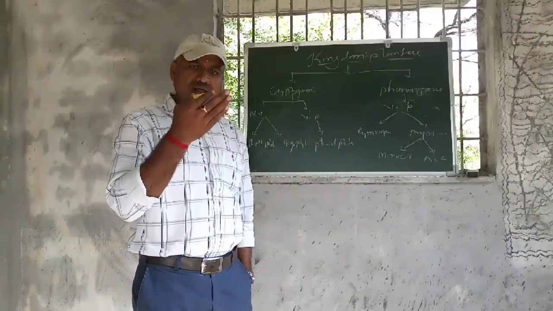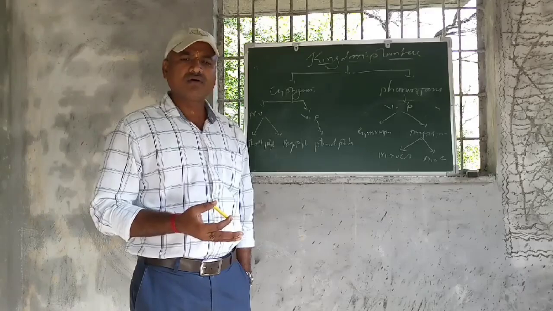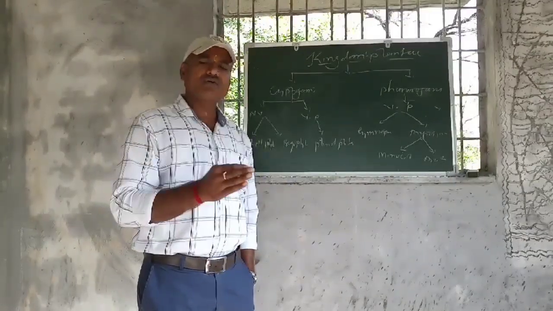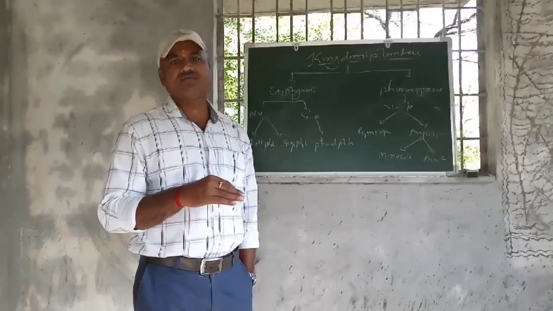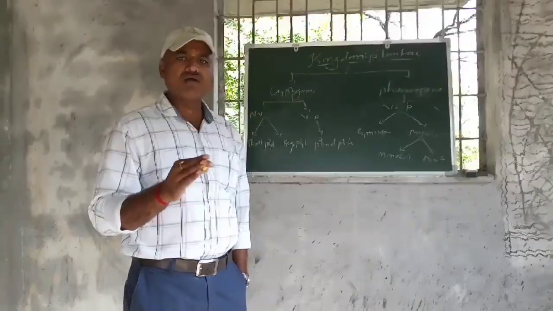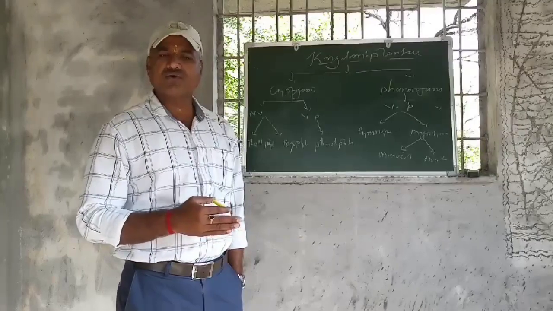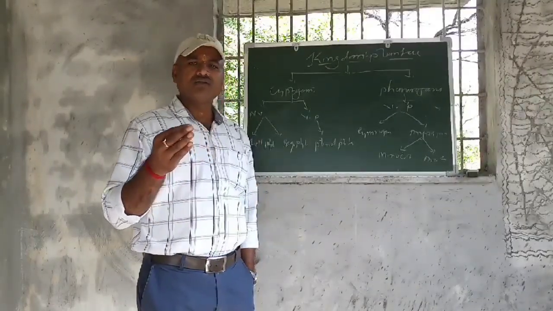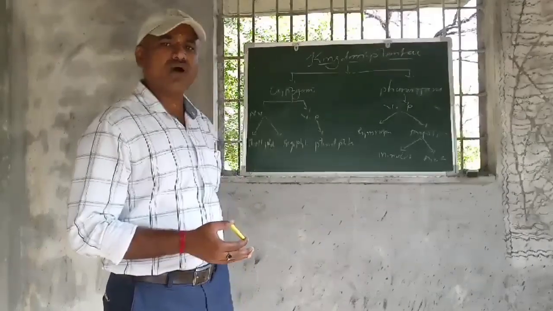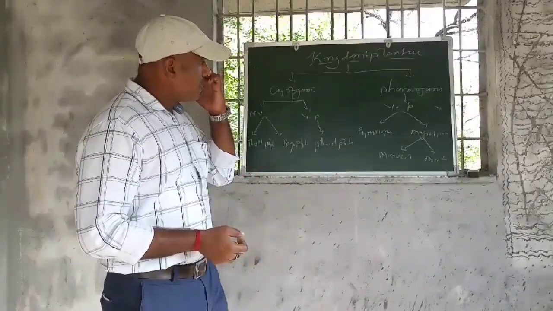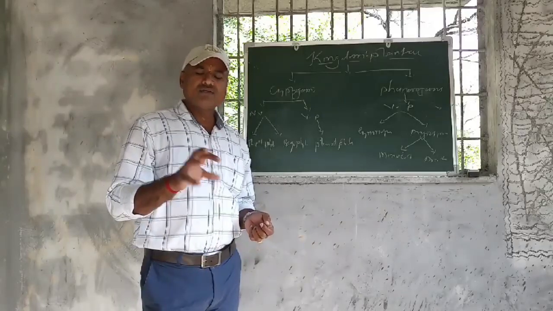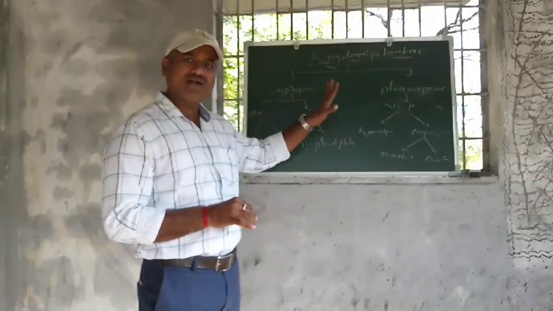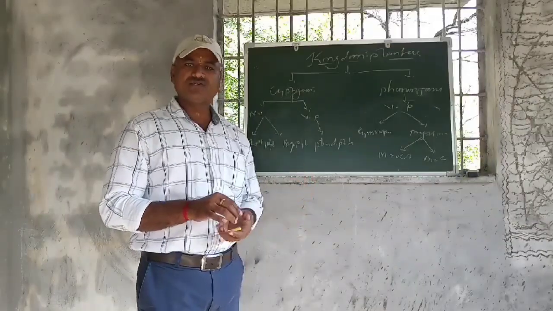And if we see the marking scheme, it is in such a way that the first question will be for 1 mark, the second will also be for 1 mark, the third question will be for 2 marks, the fourth question will be for 3 marks, and the fifth question will be for 5 marks. Now, that is about the marking scheme. I have told you each and everything about the content of biology.